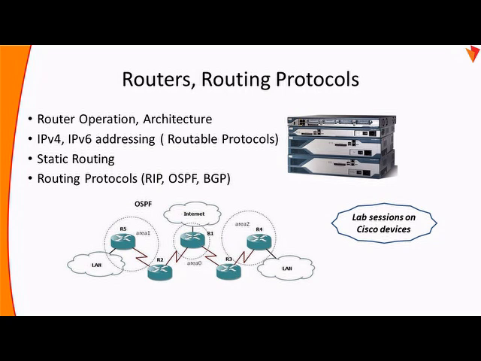How the neighborship happens, how the adjacency happens, how the routing tables are updated, and how each protocol calculates the best path to a specific destination, considering what factor. Like in RIP, it is a distance vector protocol, and the number of hops is the consideration for choosing the best path. OSPF uses bandwidth, right? It's a link state routing protocol. And BGP, again, considers the number of autonomous systems it has to go through, and there are several attributes to that.